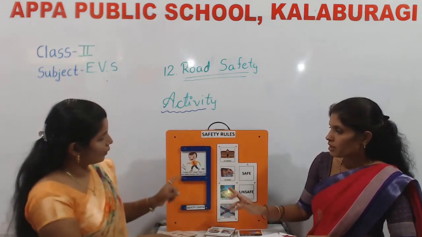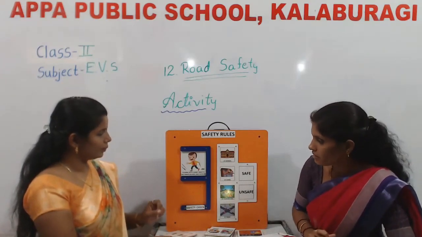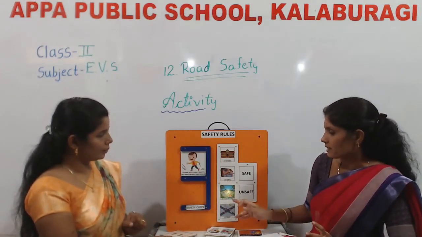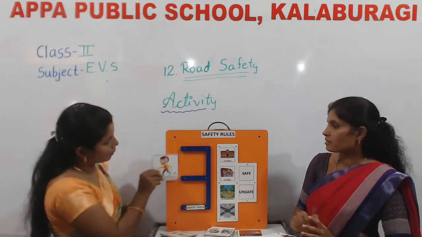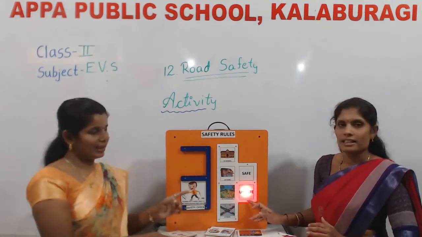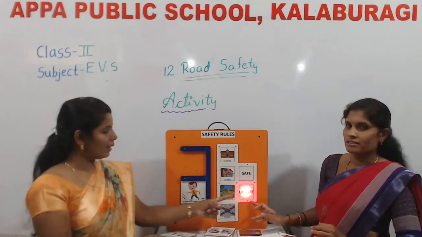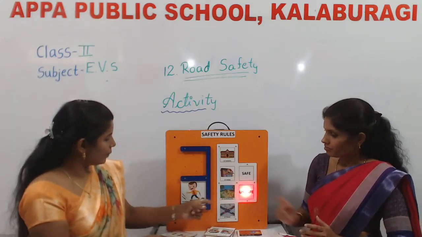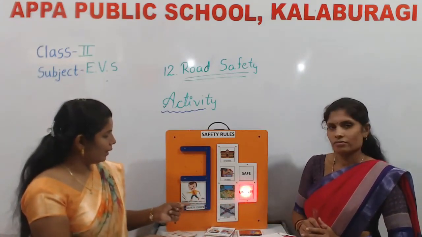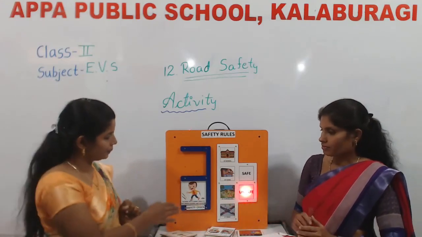At playground, playing with sharp objects like knives, blades, and scissors. So we'll check whether it is safe or unsafe. Yes, the red indicator glows. So this shows that at playground we should not play with sharp objects.